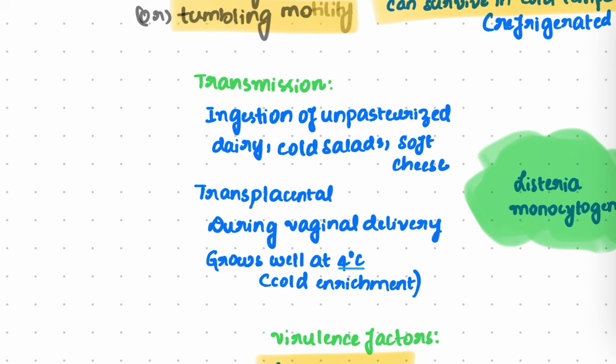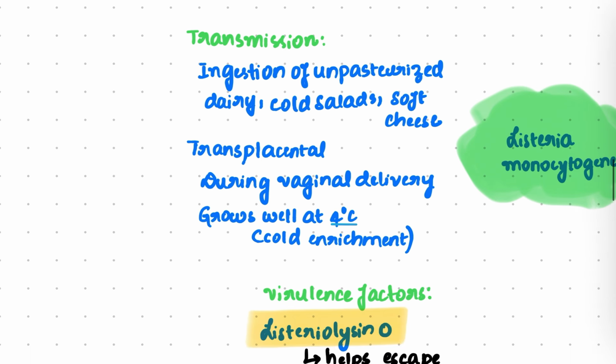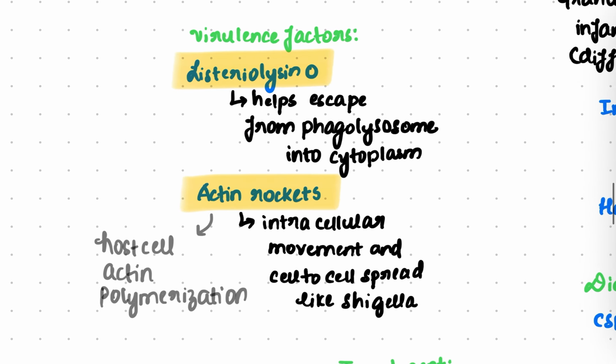The transmission can occur through ingestion of unpasteurized dairy, cold salads and soft cheese, and it can transmit transplacentally, and it can also transmit during vaginal delivery. An important point is it grows well at 4 degrees centigrade, that is a cold enrichment.